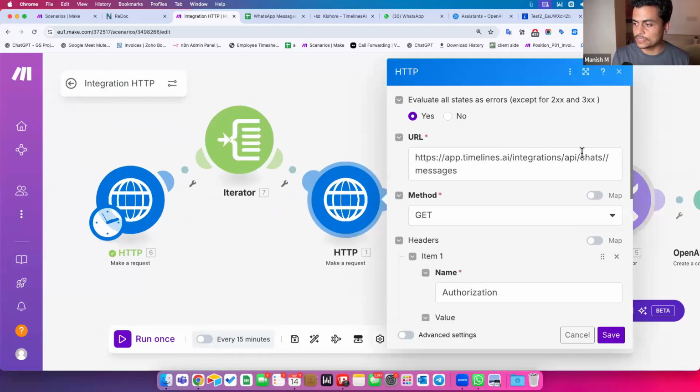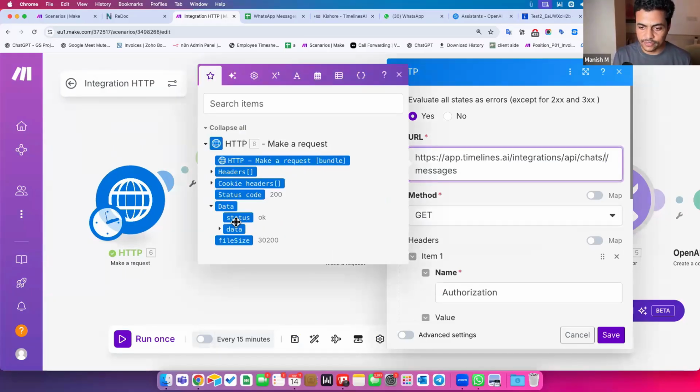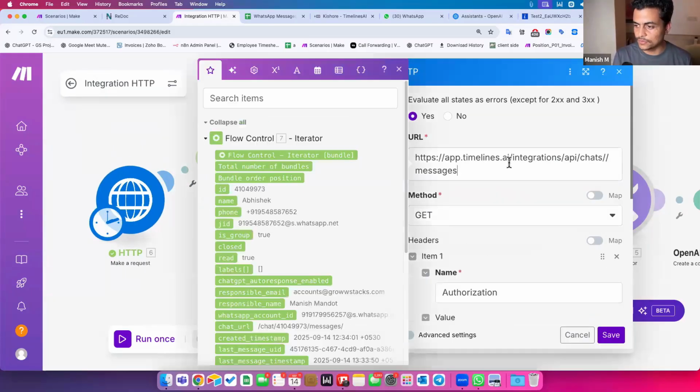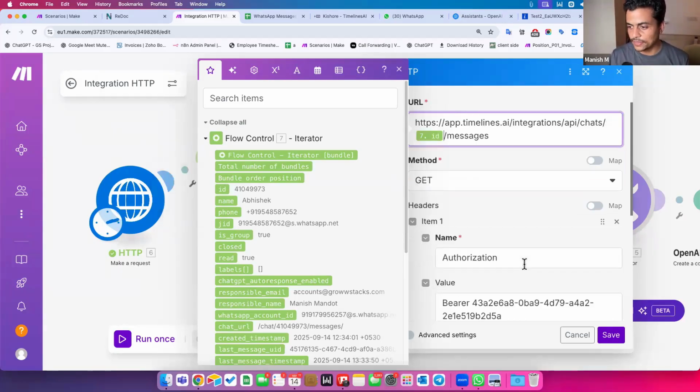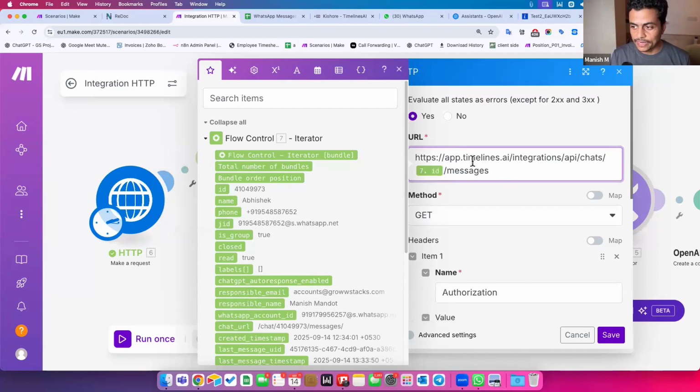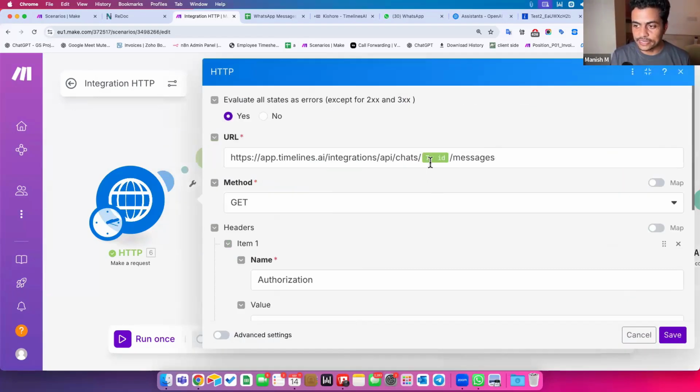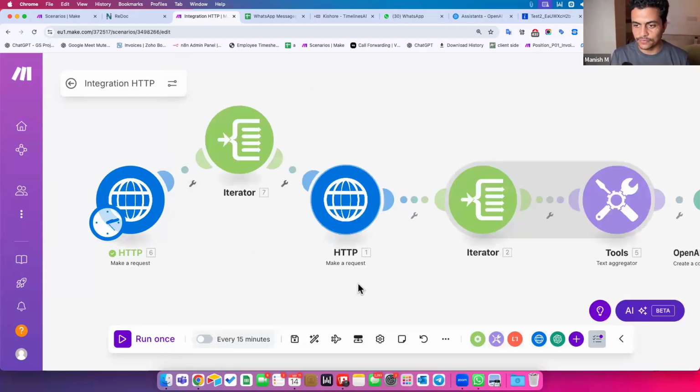Then here I'll say I have to map the chat ID over here. Let's click save, open one more time. As soon as I map anything into an iterator, it can automatically fetch that array structure and try to split them into this kind of a sequence. So let's map only chat ID. Rest everything is good. So now I no longer have to map chat ID again and again manually to fetch out those messages. And I click save. Perfect.